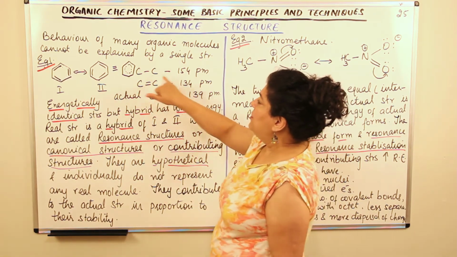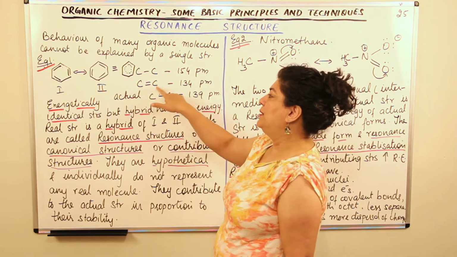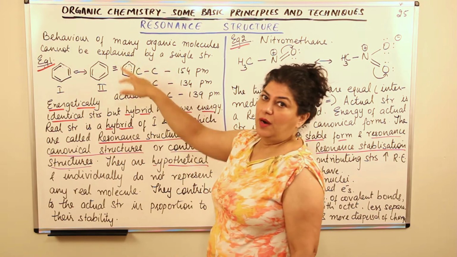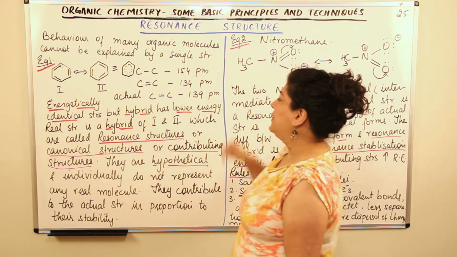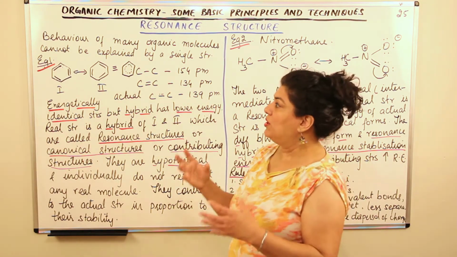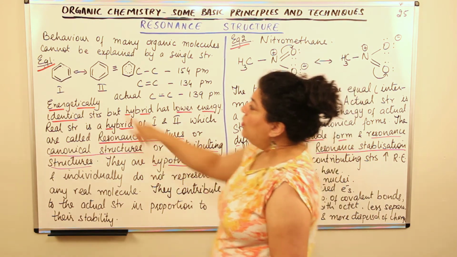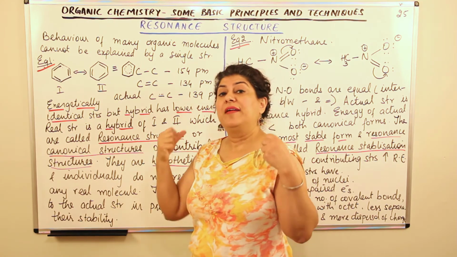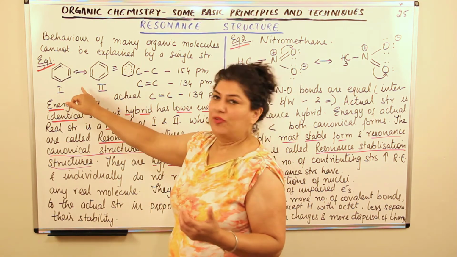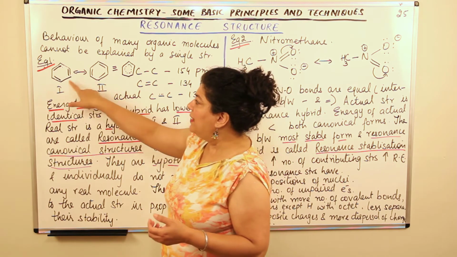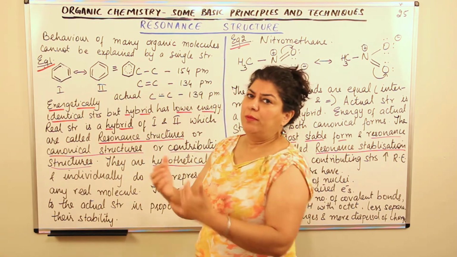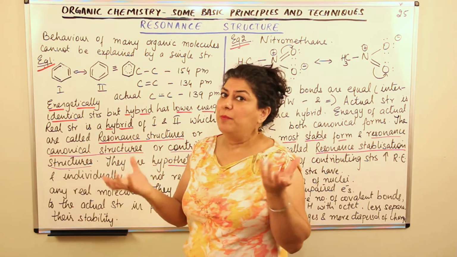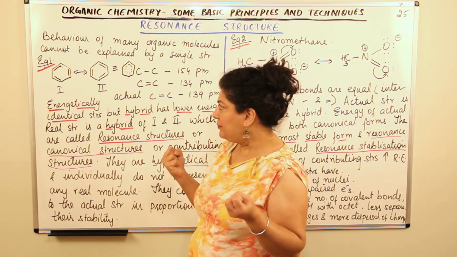So carbon-carbon single bond should be 154 picometers, carbon-carbon double bond should be 134 picometers, but actually the carbon-carbon bond in benzene is 139 picometers and all bonds have equal length. Now, the resonance forms or the canonical forms are energetically identical in the case of benzene. If you look at the energies of both of these, only the position of the bonds is different. Otherwise, they are both energetically the same.